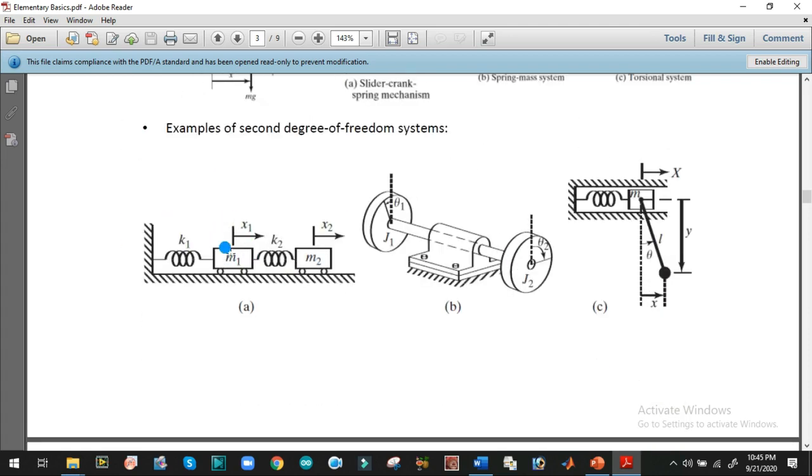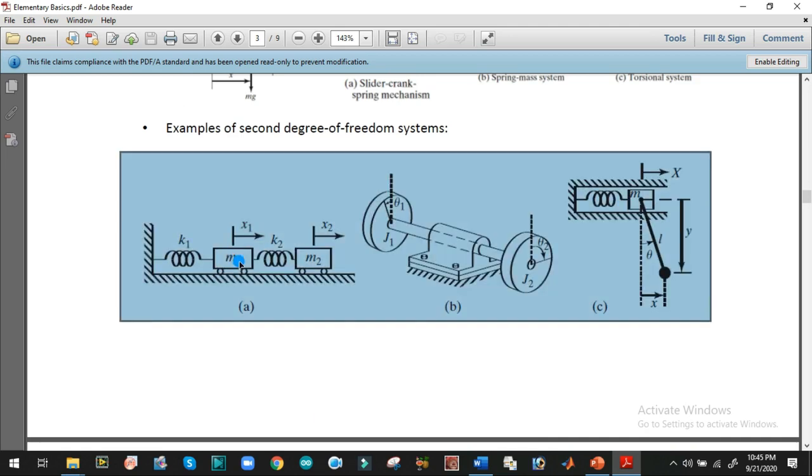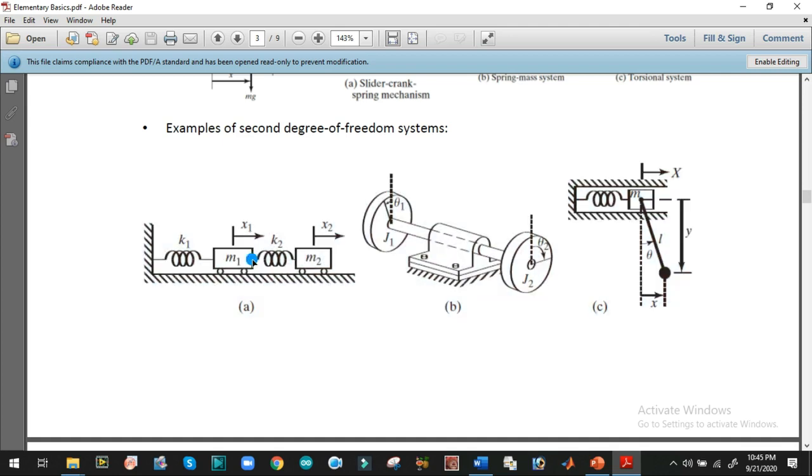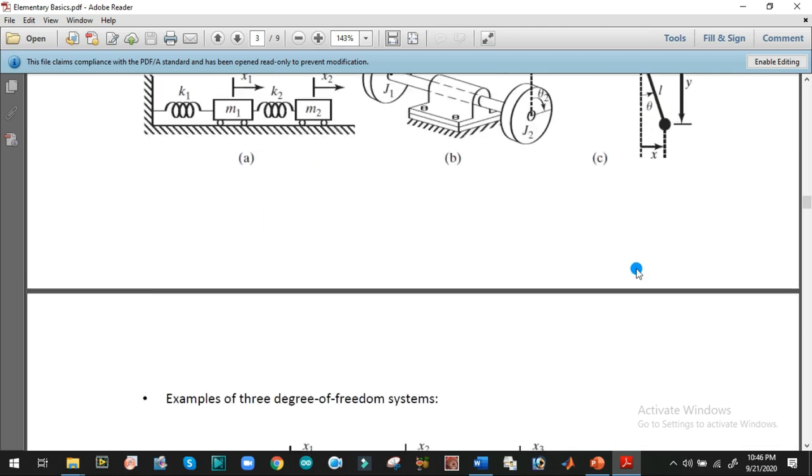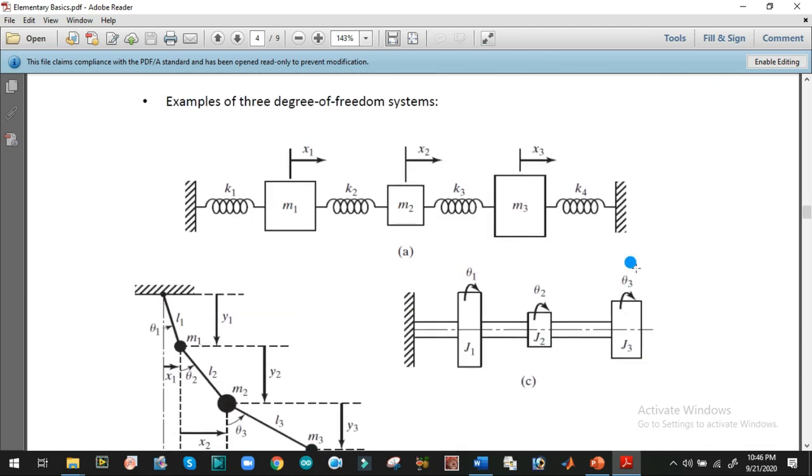So here in this case we can see the possible type of motion is only one, but masses are 2. For example, these are 2 masses, here again 2 masses, and here again this is the bob that is moving in one direction, and this is the mass spring element that is also moving in one direction. So direction of the movement is only 1 but 2 masses. So again answer of degree of freedom is 2.